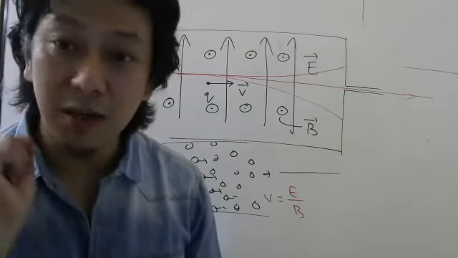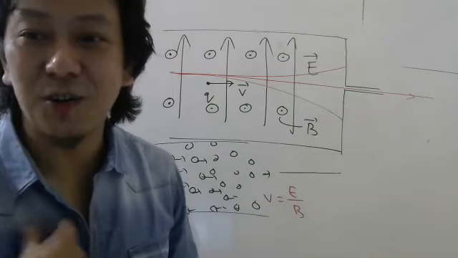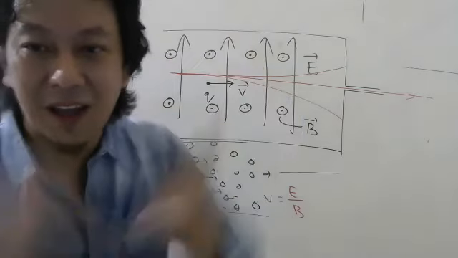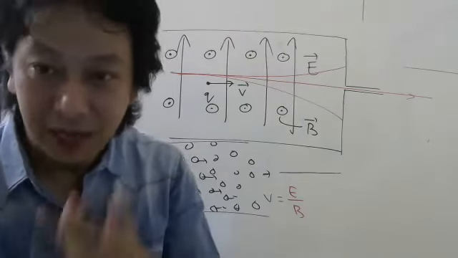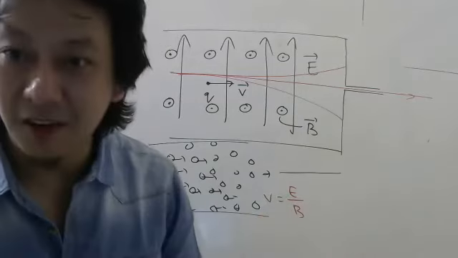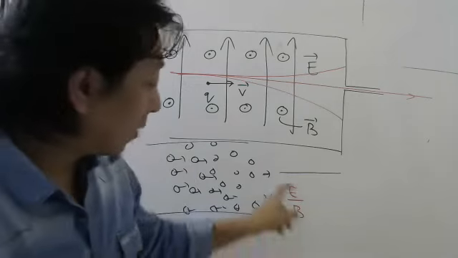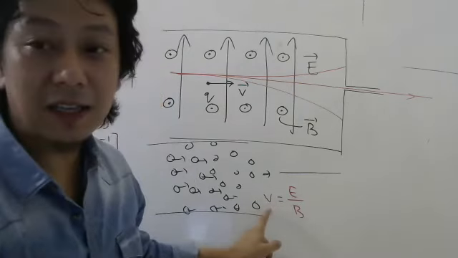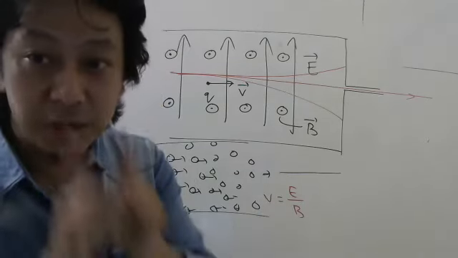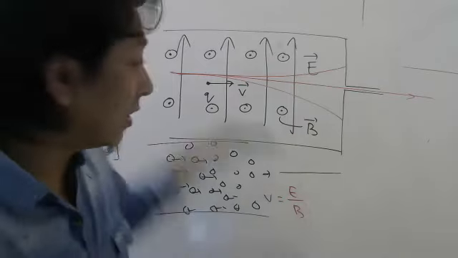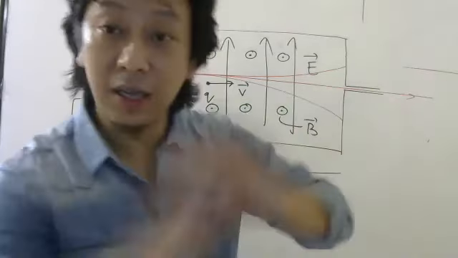Why, sir, which I want? Because E and B, you can control. How much voltage you apply, how much distance you keep, that only will control electric field, no? Yes or no? So electric field and magnetic field, you can decide. So based on this ratio, you can decide the velocity. And only those particles having this velocity will come straight, undeflected.